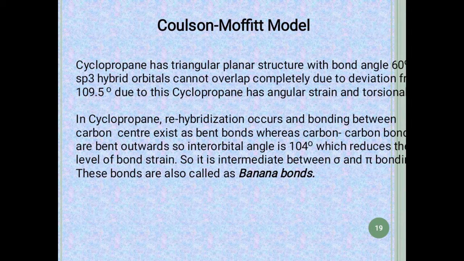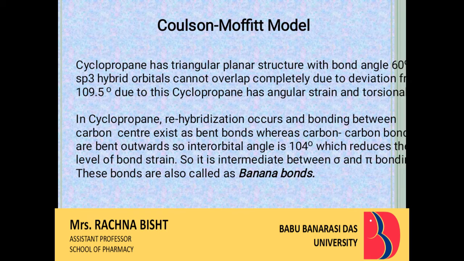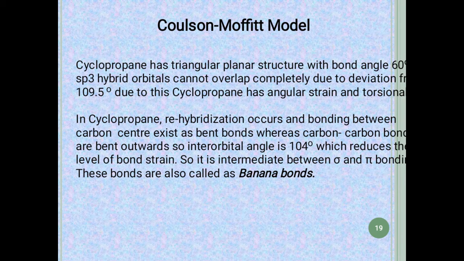As we have seen, in hybridization the s and p orbitals must overlap completely to form a bond, but according to Coulson and Moffitt, in cyclopropane the sp3 orbitals do not overlap completely. Why? This is because of the deviation from the normal tetrahedral angle, because of which cyclopropane shows angular strain and torsional strain.